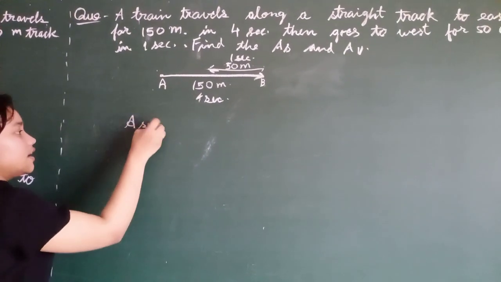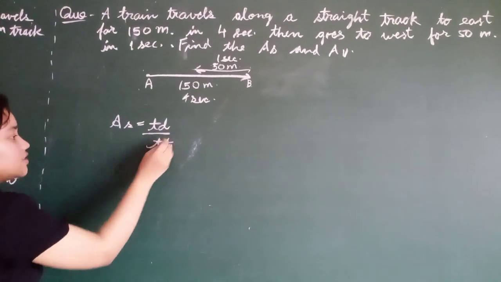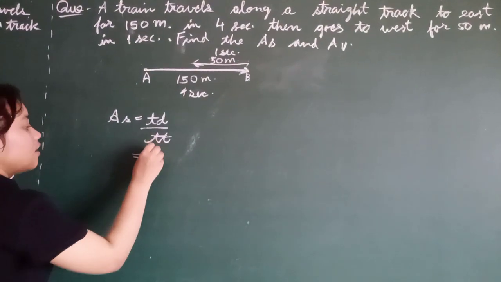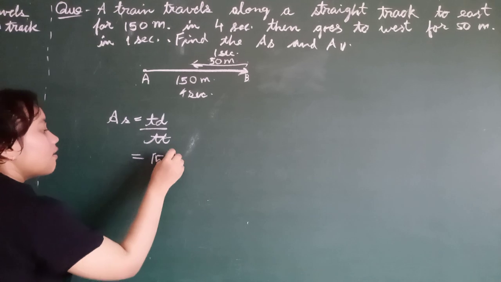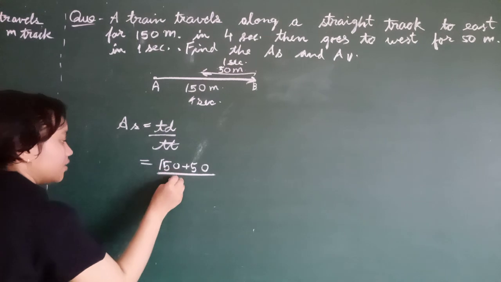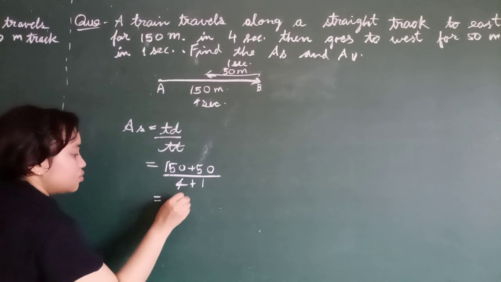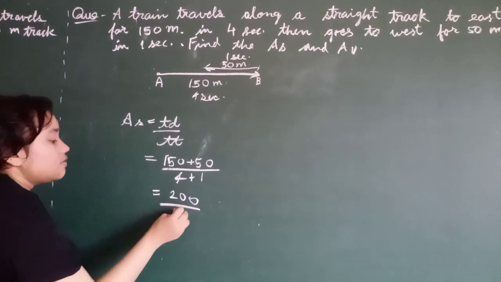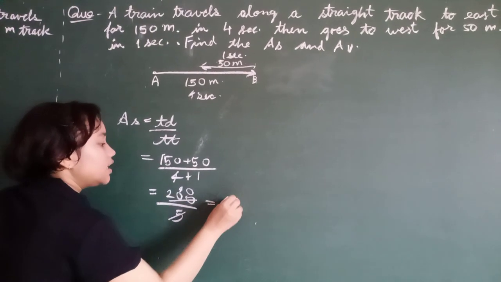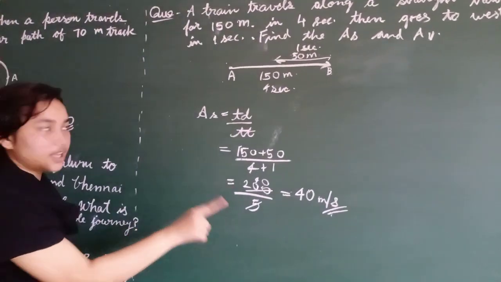Average speed is equal to total distance upon total time. Total distance is 150 plus 50 upon total time 4 seconds plus 1 second. So 150 plus 50, that is 200, upon 4 plus 1, 5. So 40 meters per second is the average speed of the train.